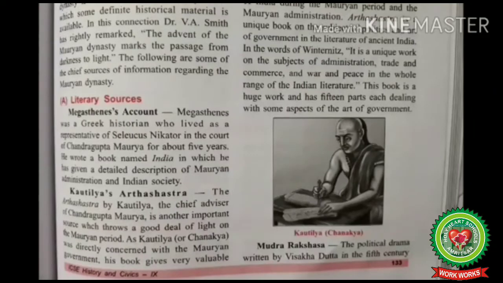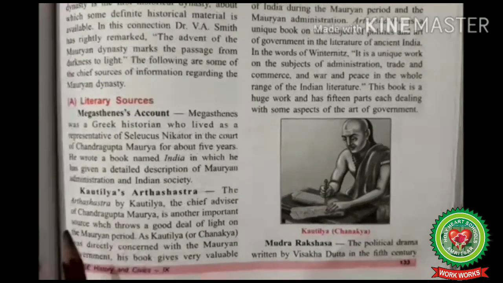It means Megasthenes was a Greek ambassador at the court of Chandragupta Maurya. He had been sent to the court by Seleucus, the Greek ruler. He wrote a book named Indica, which contains the impressions of what he heard and saw during his stay in India. Moreover, he has given a detailed description of Mauryan administration and Indian society.